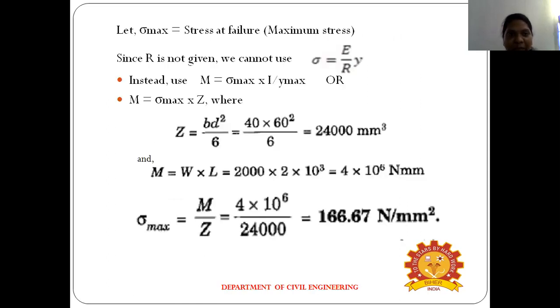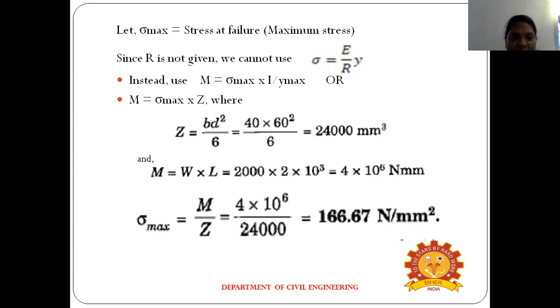First, we have to find the stress at failure. Stress at failure means sigma maximum, the maximum stress. Since R is not given, what is the formula for that? Maximum stress sigma equals E divided by R times Y, where E is Young's modulus and Y is the distance from the top fiber or bottom fiber. R is the curvature, and it is not given, so instead use M equals sigma max into I divided by Y max.